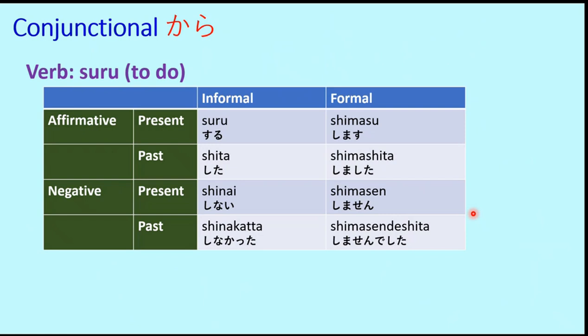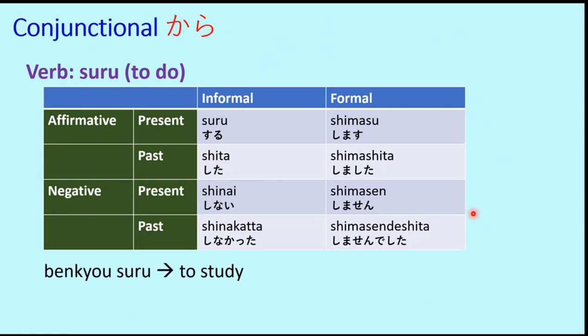So you will see these verbs very, very frequently in Japanese conversations. Onegai shimas is a very good example. So suru, shimas. Then in the past tense it becomes shita and shimashita. In the negative sense it becomes shinai, shimasen, and in the negative past it becomes shinakatta, shimasen deshita. So this we already know from our discussion in lesson 79.